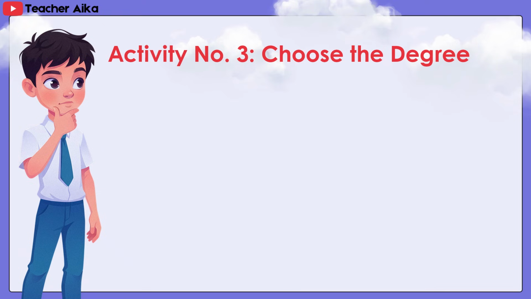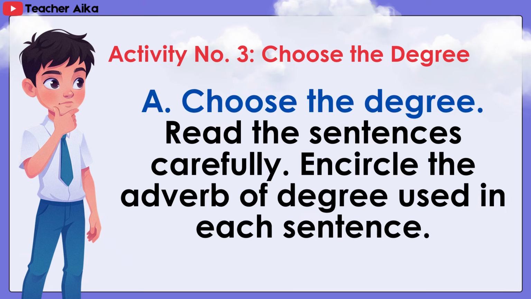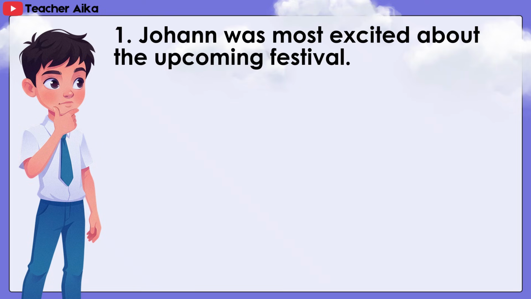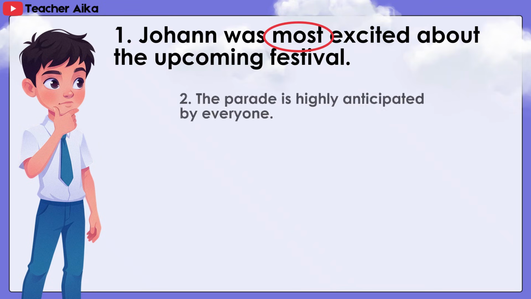Activity number 3, choose the degree. A. Choose the degree. Read the sentences carefully and circle the adverb of degree used in each sentence. 1. Johan was most excited about the upcoming festival. Answer: most. 2.